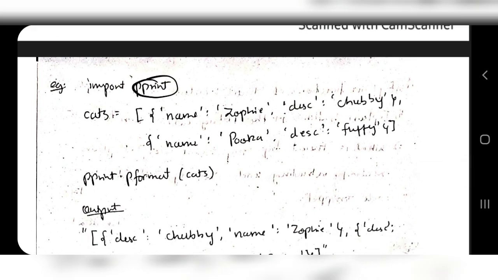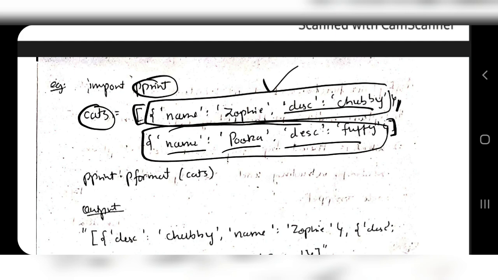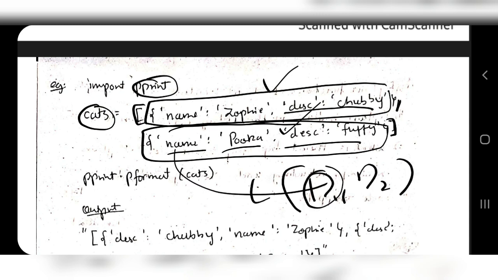So import pprint is what you have to write, and create a list here containing dictionaries. Inside that list, the first dictionary has name Zophie, description Chubby, and the second has name Poca and description Fluffy. 2 items are there in the list. This is the first item, this is the second item. Both are dictionaries. So this is the list which has 2 dictionary items D1, D2. Okay, and D1 is nothing but this one, D2 is nothing but this one.